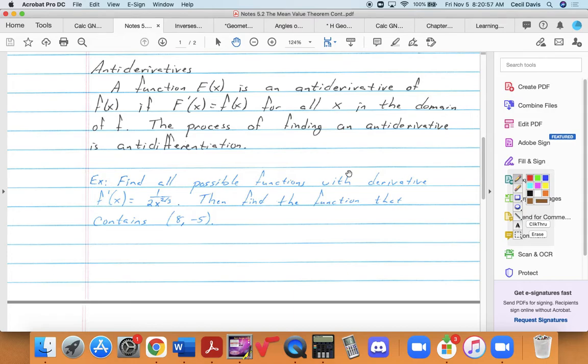Yeah. Anyway. So this leads us to the idea of an antiderivative. So a function, notice this is capital F of x, is an antiderivative of f of x if capital F prime of x is equal to f of x for all x in the domain of f. The process of finding an antiderivative is called antidifferentiation.